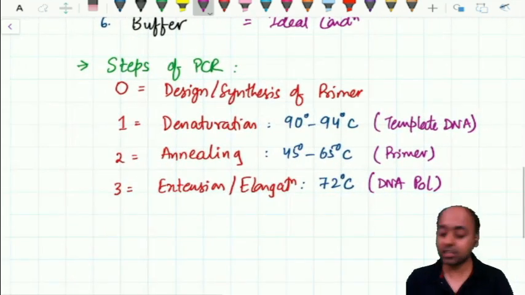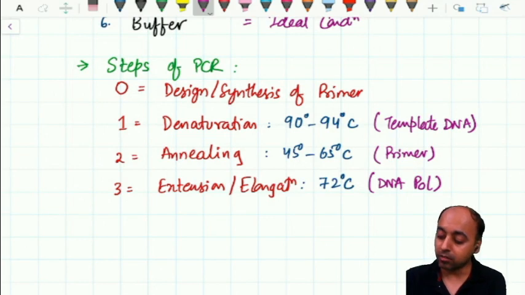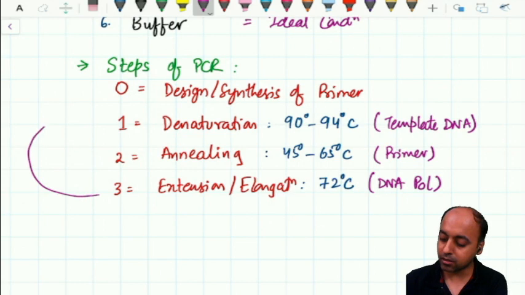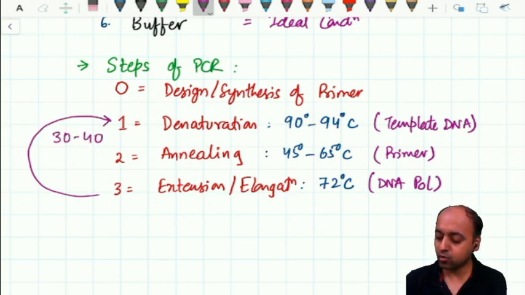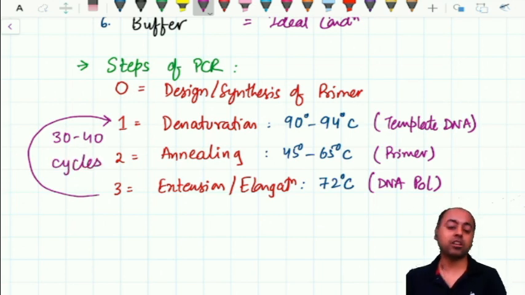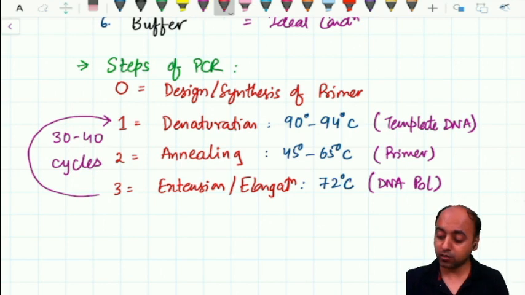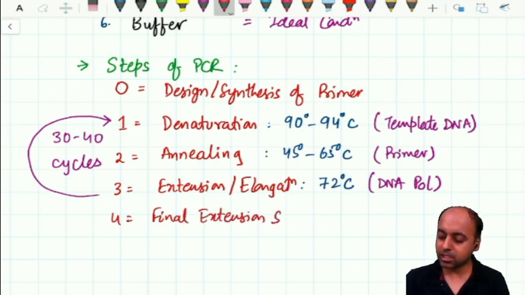Step 1, 2 and 3 make up one cycle. They make up one cycle of PCR, and we run about 30 to 40 cycles. Once 30 to 40 cycles have been completed, then we have a final extension step. This extension step is slightly different from the other extension steps. How?